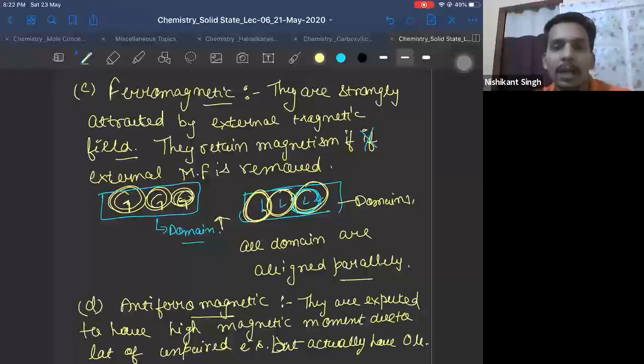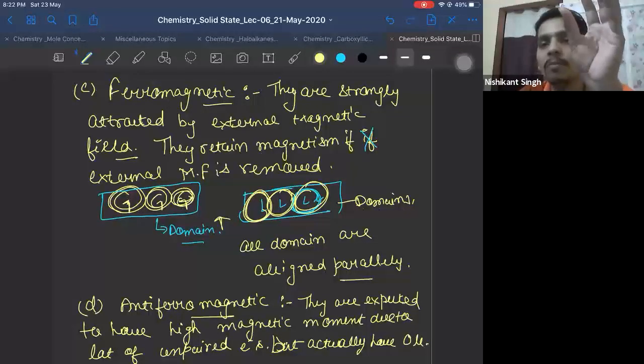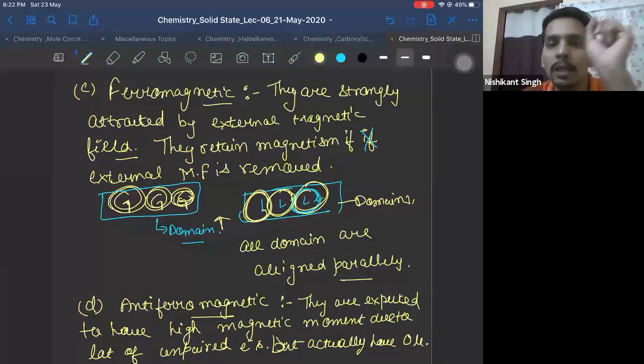Yes, Kiran, I've shown you the previous slide. Now I'm moving ahead. So I'm saying they are expected to show high magnetic moment, because they contain 10 unpaired electrons, let's say. But no, the magnetic moments of the electrons aligned in the up direction and the magnetic moments of the electrons aligned in the down direction are equal. They are aligned anti-parallelly.